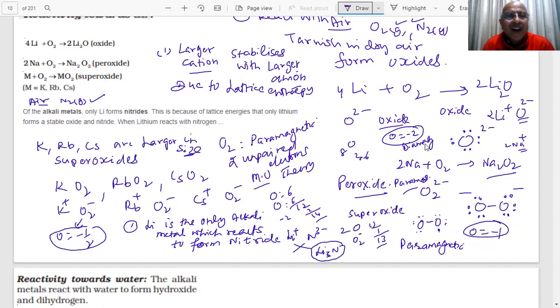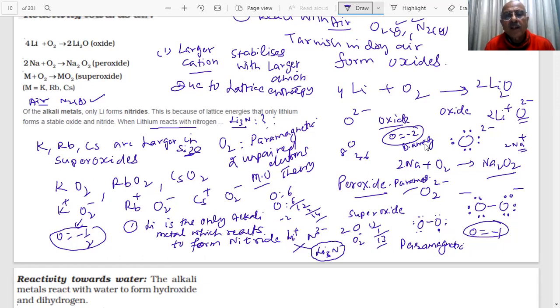Why does lithium form nitride? Others don't. Can you tell me what could be the reason for this? Lithium reacts with nitrogen to form lithium nitride. What is the reason? Why? Others are not forming nitrides, only lithium forms nitride. Lithium combines directly with nitrogen to form lithium nitride. Others do not. What is the reason?